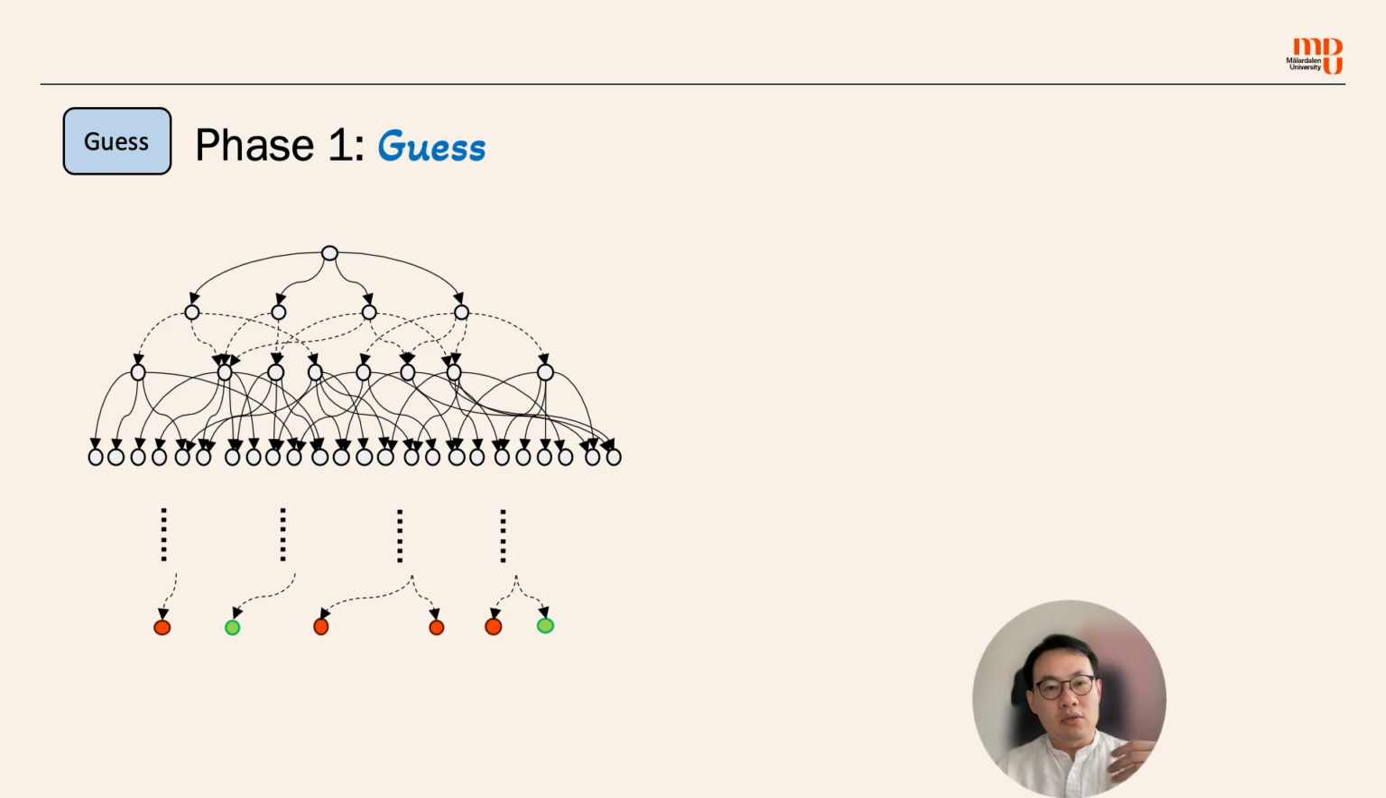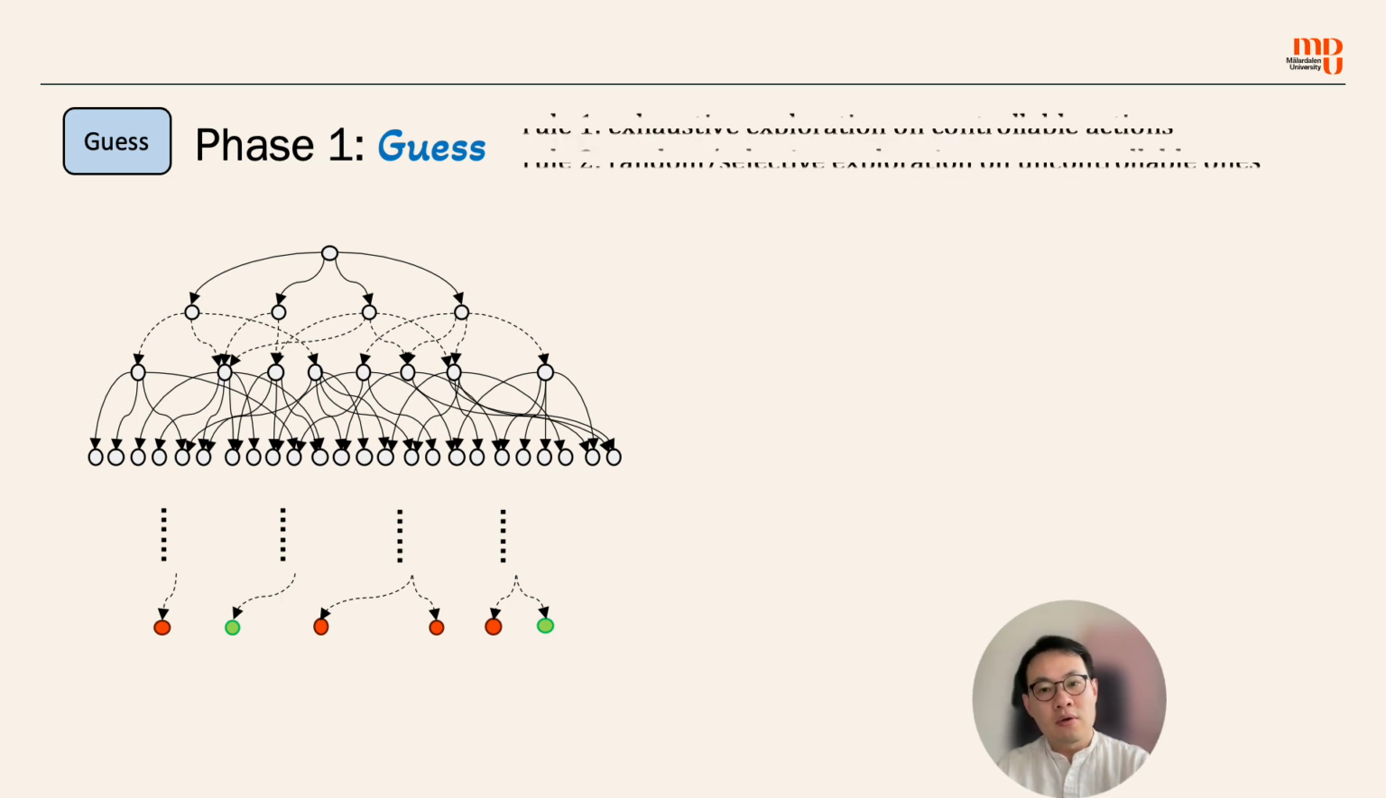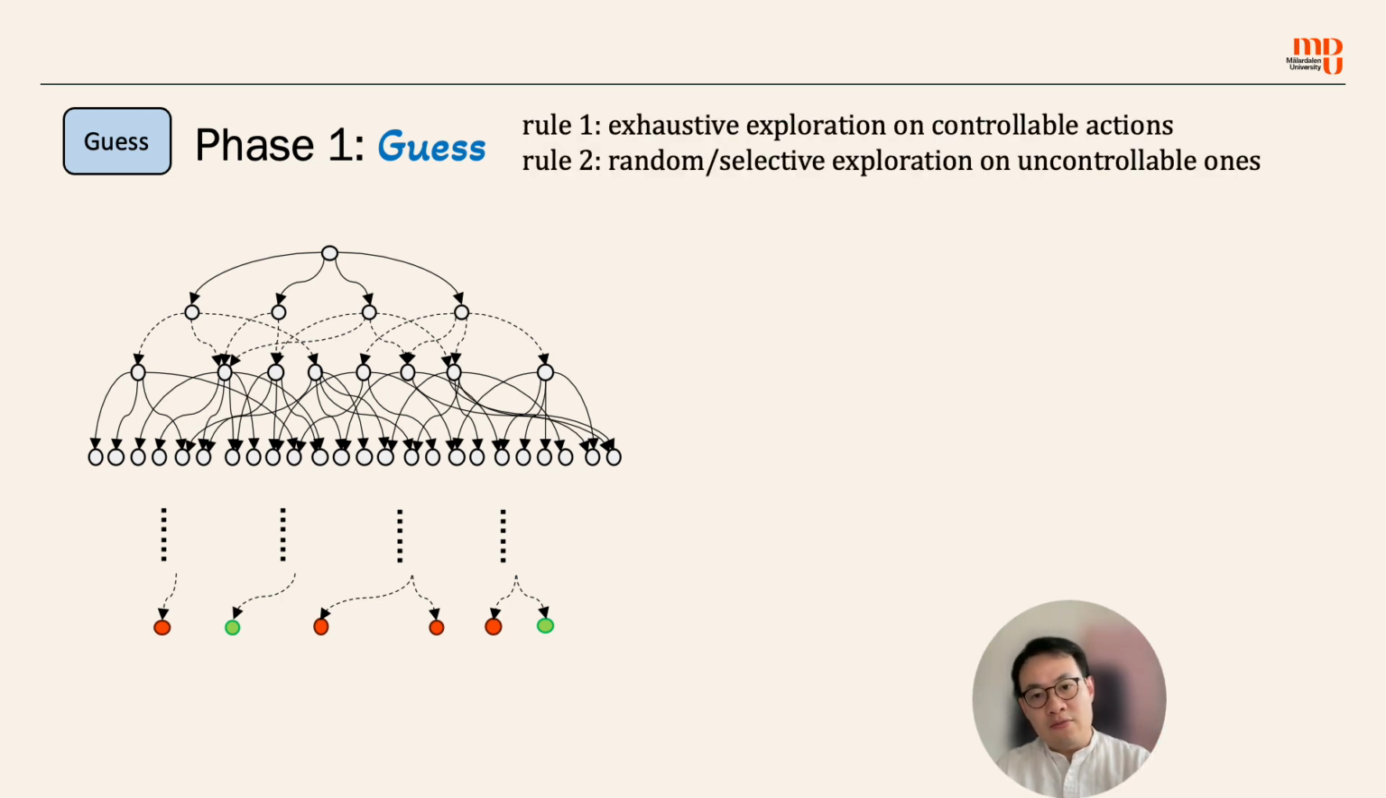Now let's go into the details very quickly. In step 1, we explore the state space by following 2 rules. First, exhaustive exploration on controllable actions, and second, random or selective exploration on the uncontrollable ones. The exhaustive exploration on the controllable actions is to make sure that we don't miss any valid traces. However, to eliminate the state space explosion problem, we only selectively explore the uncontrollable actions at this phase.